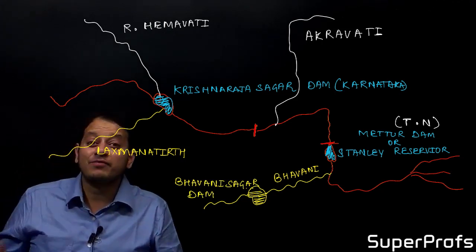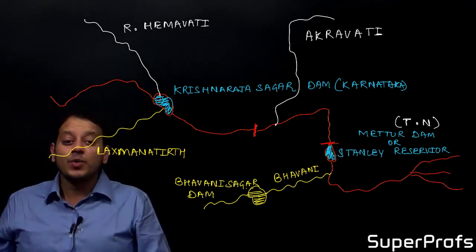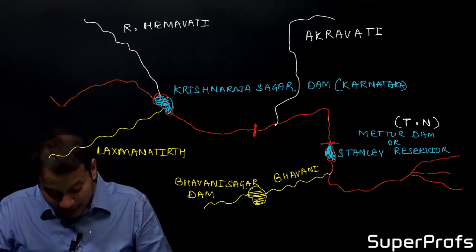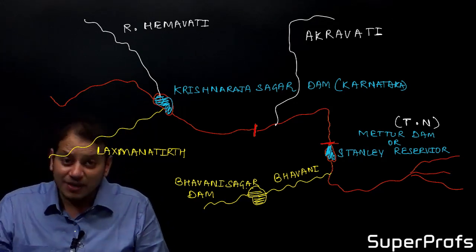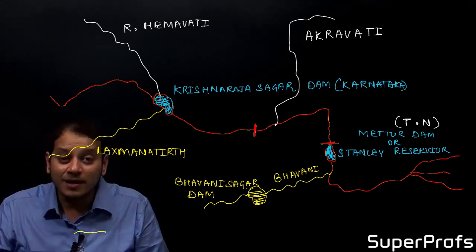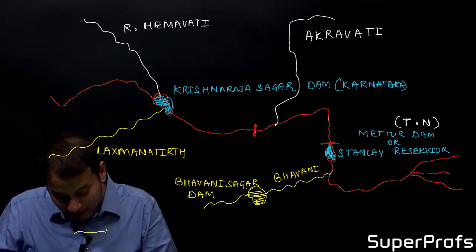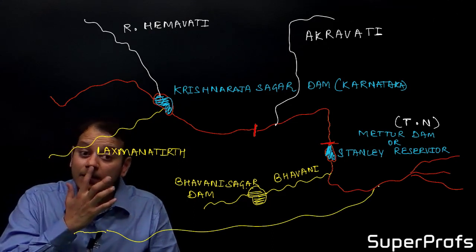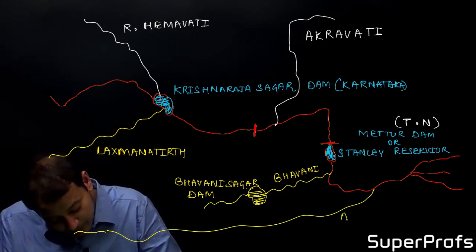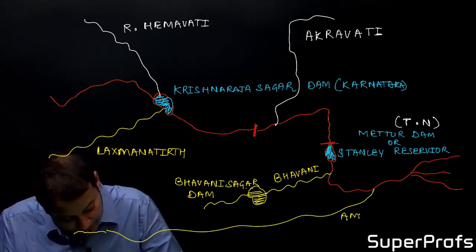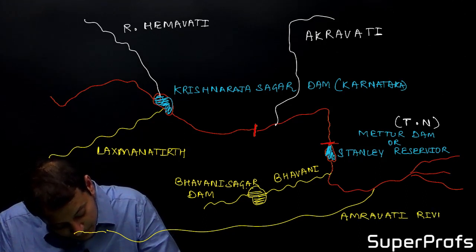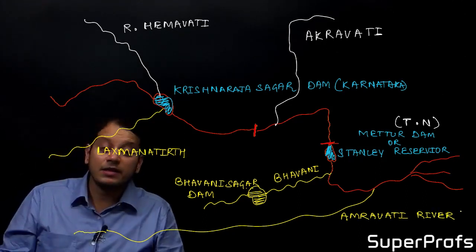And the last, and one of the favorite rivers of UPSC, is river Amravati. River Amravati originates in the Western Ghat region, flows between the Annamalai and Palani hills, and then joins river Kaveri.